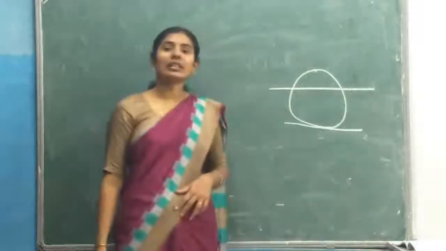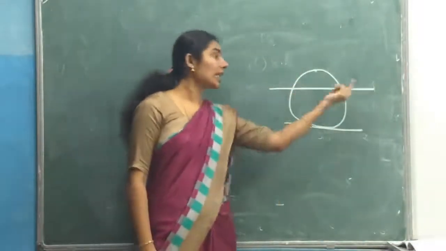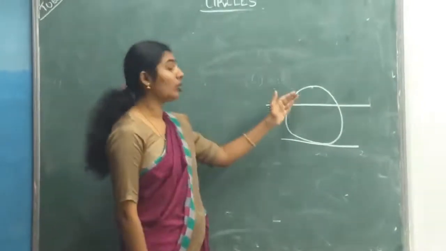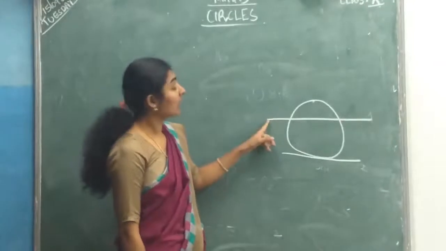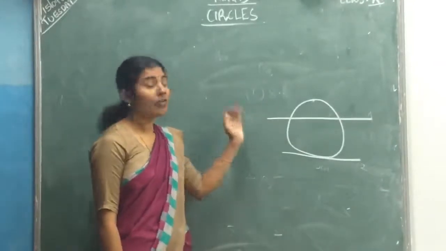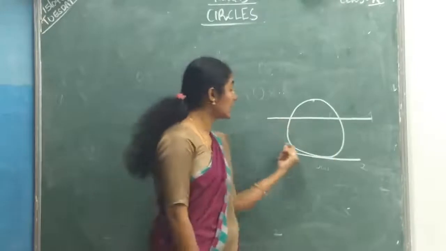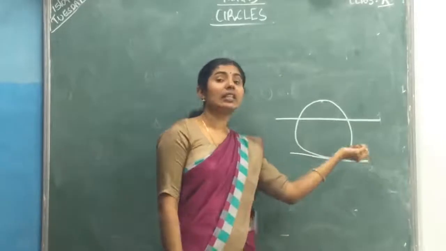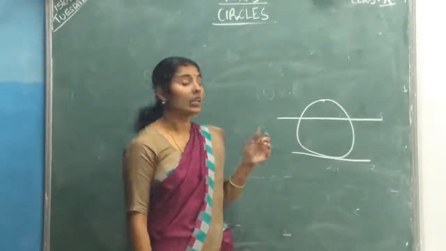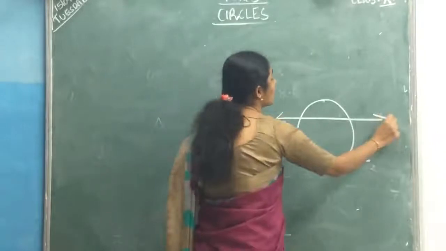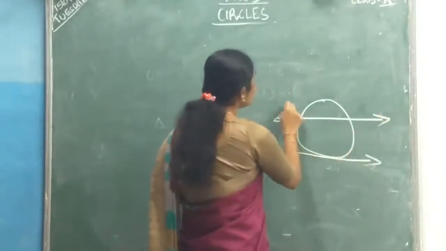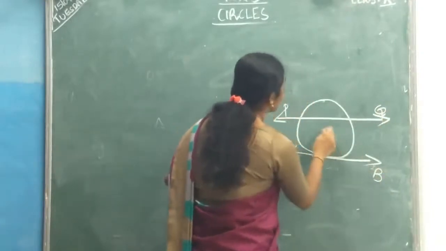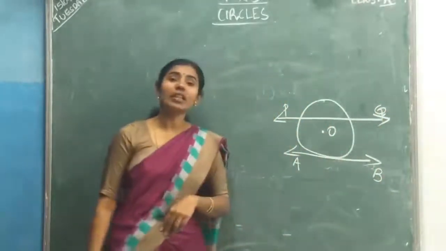So we can draw like this. What is a secant? A secant is a line which touches a circle at two points. So they have given us a circle and two parallel lines, one a secant and the other a tangent. So draw two parallel lines, one a secant and one a tangent. The rough figure will look like this. Now give some names to these two lines. Here this one we can take as PQ and this one as AB. For the circle's center, we can take center O.